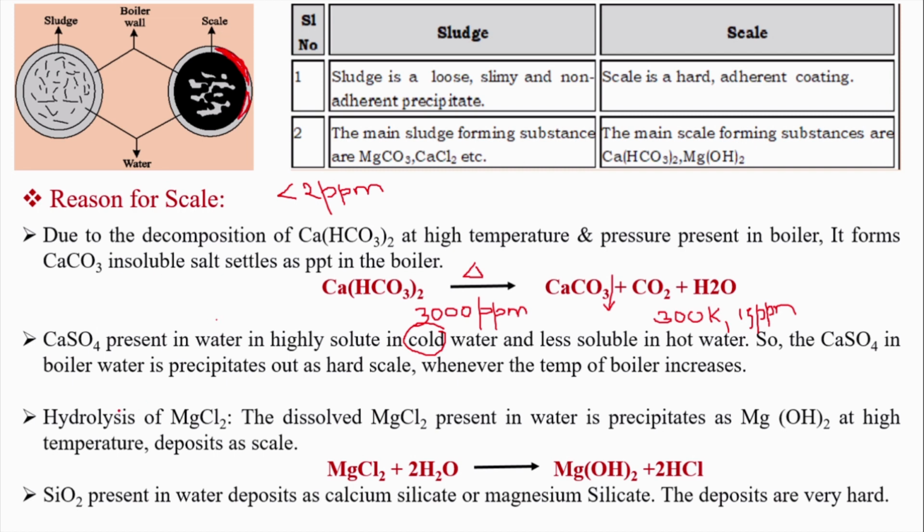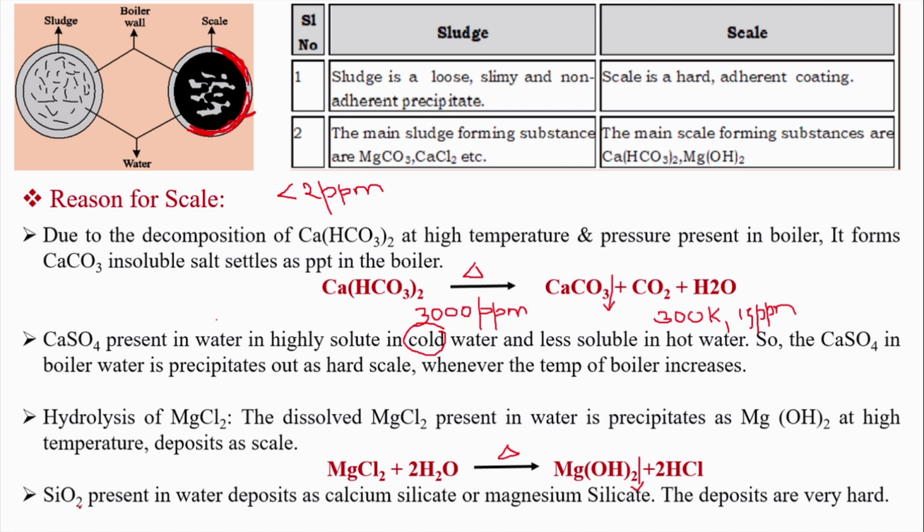Moving on to the third type, hydrolysis of magnesium chloride. So boiler feed water contains magnesium chloride. When the boiler is operating at a high temperature, it hydrolyzes to magnesium hydroxide. This is also becoming a thick precipitate. With continuous operation of the boiler, day by day the thickness of the deposited salts will keep on increasing. That one we are calling a scale.